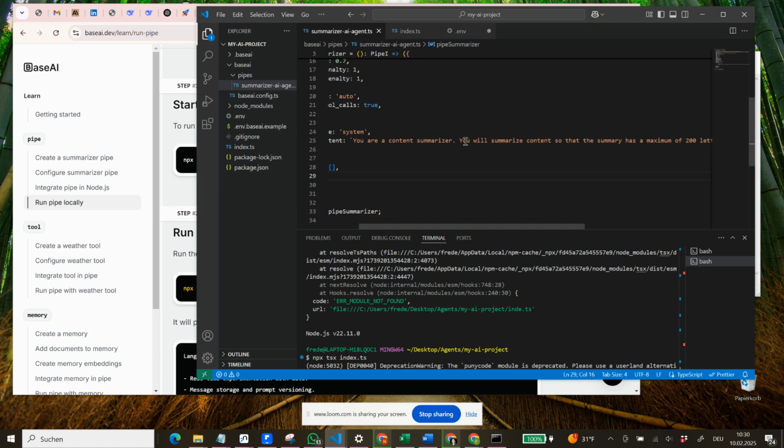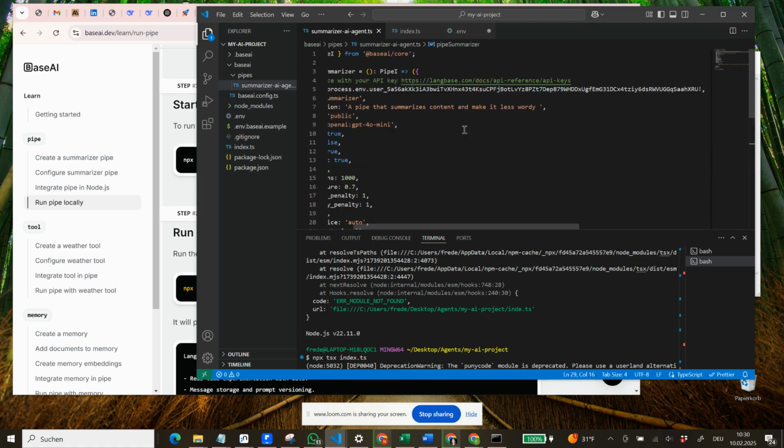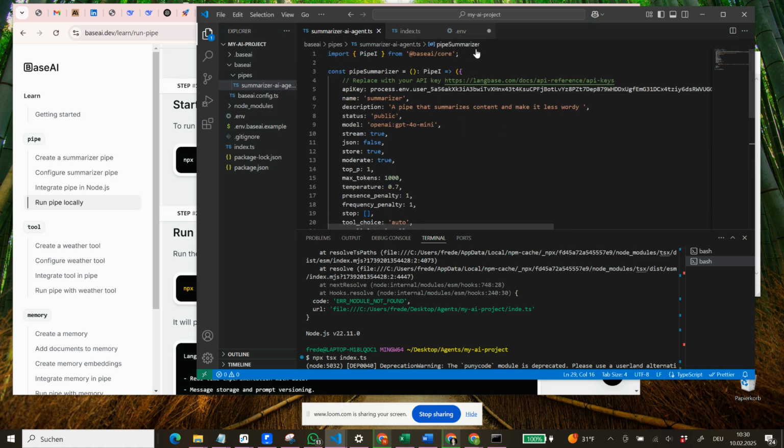And in one of the next videos, what we will also be doing is how we can build those AI agents and then make them available on the internet so that everyone can use them as well. But with that, this is what I wanted to show you today. So what we did is we built a pipe summarizer. It was just 2, 3, 4 lines of code that we had to do ourselves. Most of the code was already done and we could just copy paste it. And obviously we can create as many of those AI agents as we want.